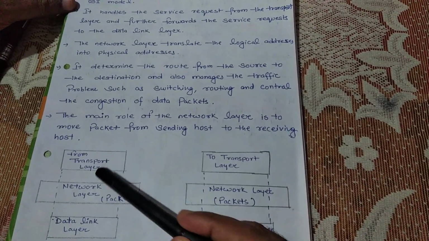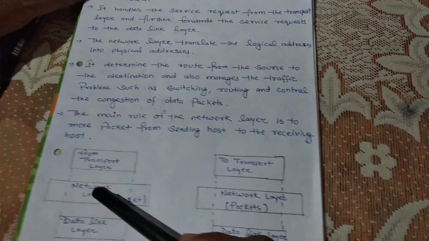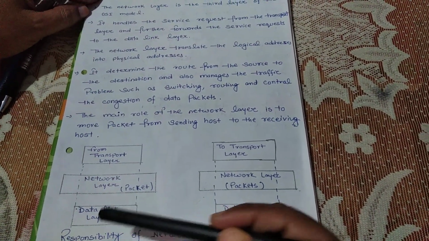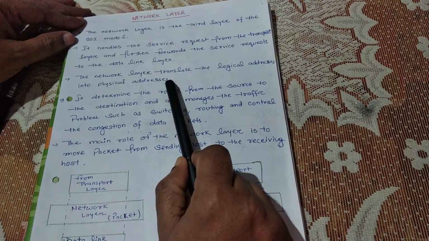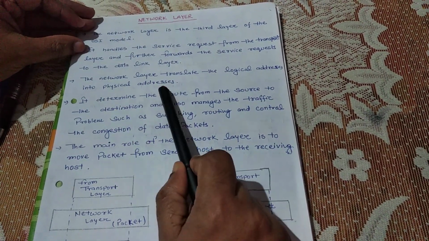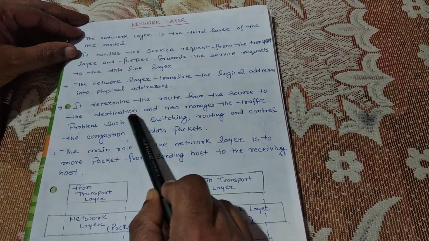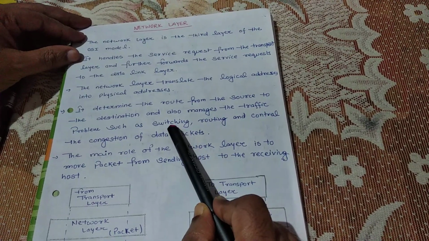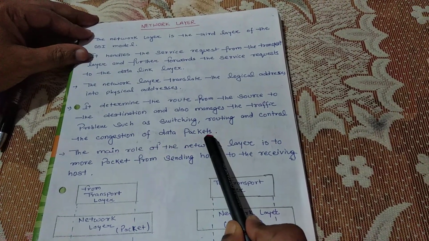It receives the service request from the transport layer and further forwards it to the data link layer. The network layer translates the logical addresses into physical addresses. The main aim is to translate the logical address into the physical address. It determines the route from the source to the destination and also manages traffic problems such as switching, routing, and control of congestion of data packets.